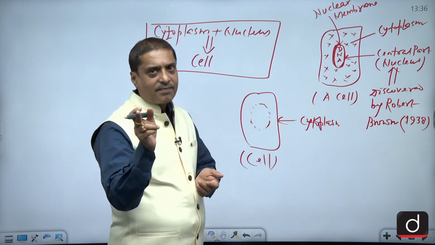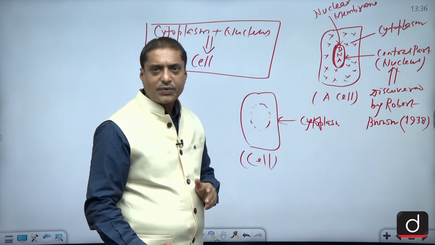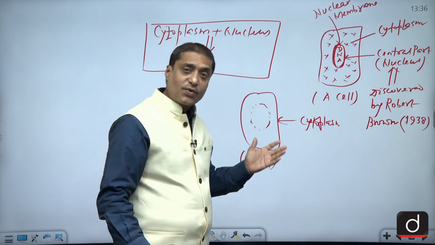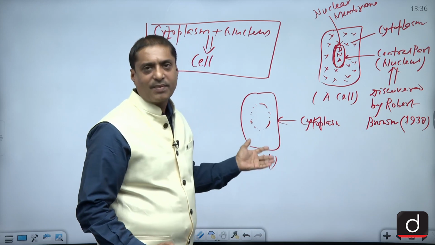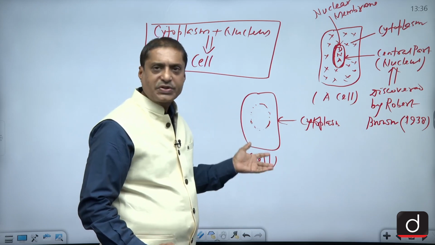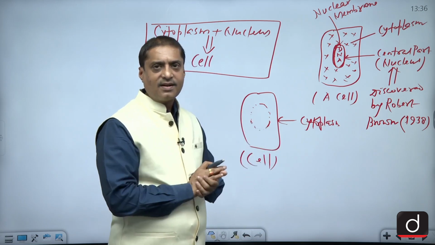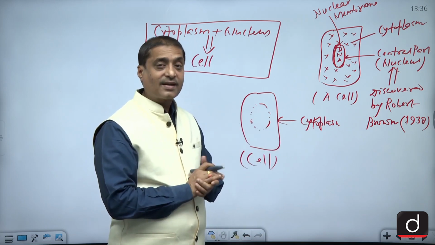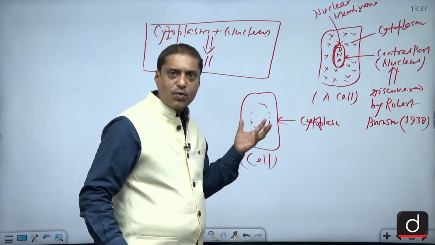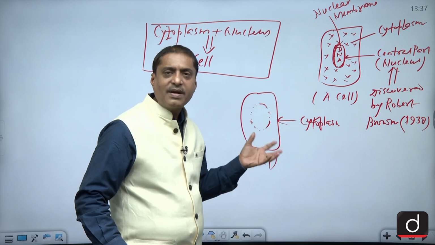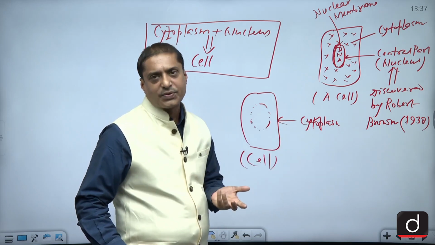Those genetic materials are very much confined within the nucleus in the case of eukaryotes. But in the case of prokaryotes, since they are having only an incipient type of nucleus, there is no question of confining these genetic materials within the nucleus. Now the question is, where exactly are they? Whatever genetic materials are there with the prokaryotes, they are actually floating in the cytoplasm, and that's why they are called prokaryotes.